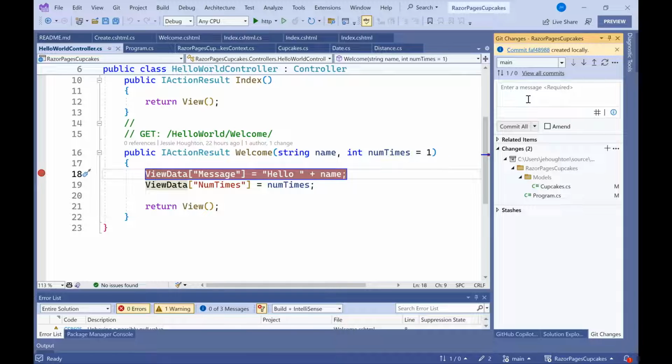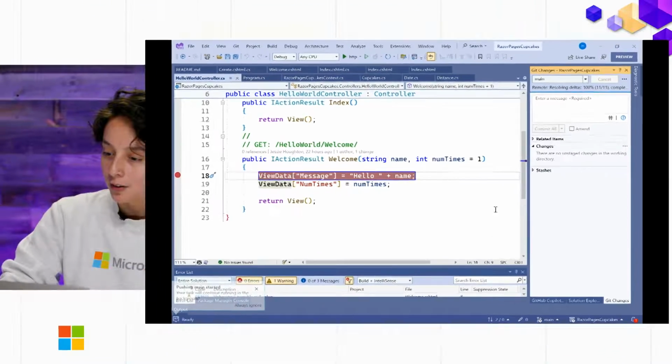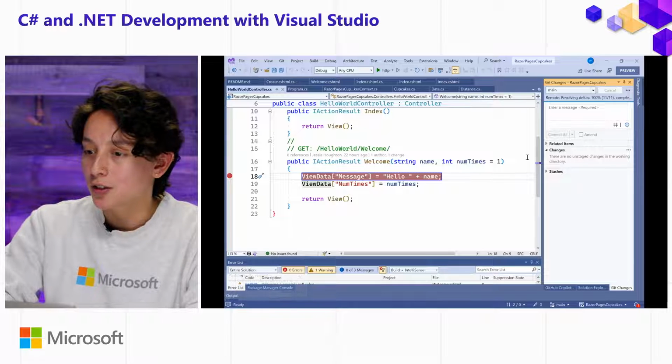And I'll go ahead and type a commit message. Maybe your messages will be a lot more descriptive than mine. And I can go ahead and commit that and see that it was committed locally. If I want that to be accessible by my collaborators, I would go ahead and push that to our remote repository, and folks can take a look at that on either GitHub or Azure DevOps or whatever Git hosting provider they might be using.